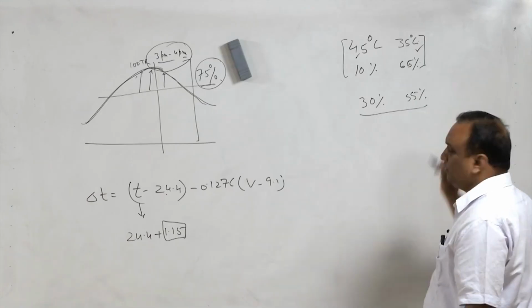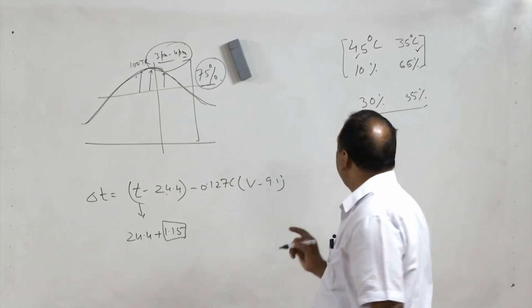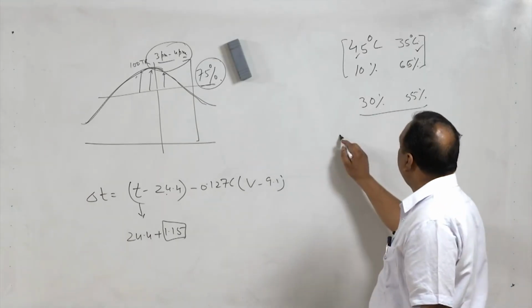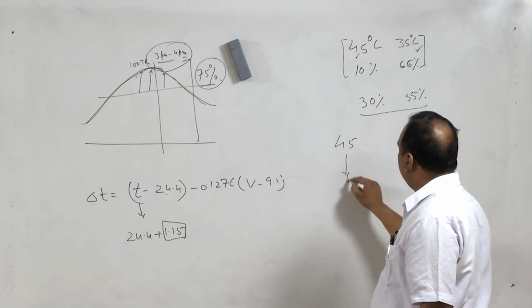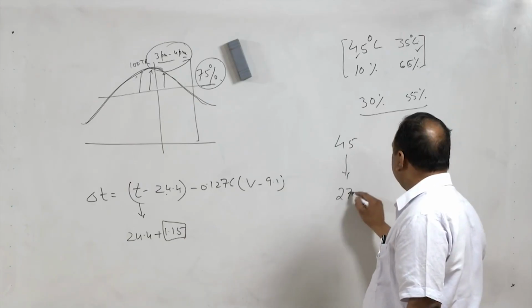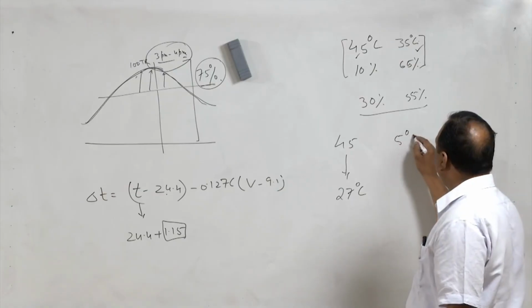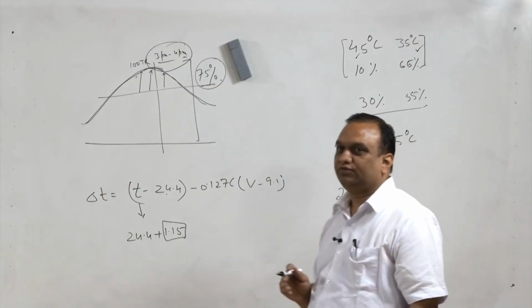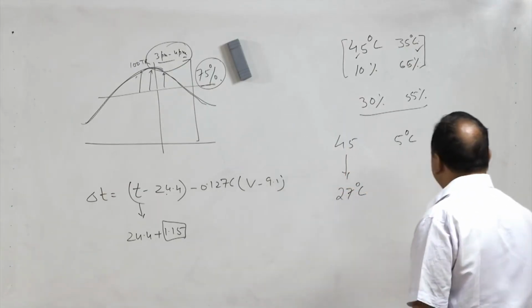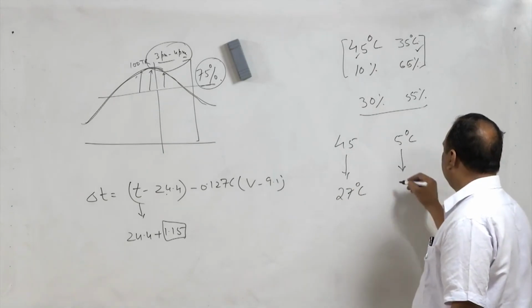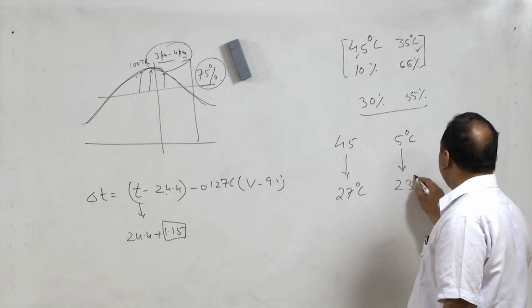We need not go up to 50%. Same is the case with temperature. Suppose outside temperature is 45, I think 27 is okay. But if the outside temperature is 5 degrees centigrade in winter, in that case, I think you can maintain 23 degrees centigrade inside.